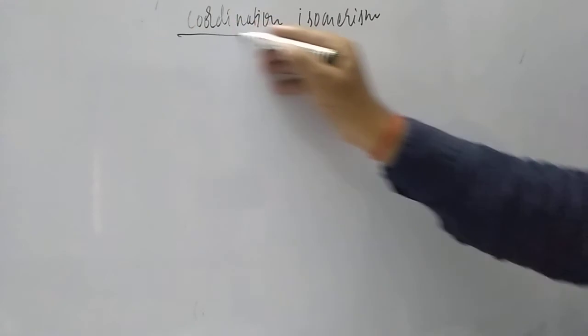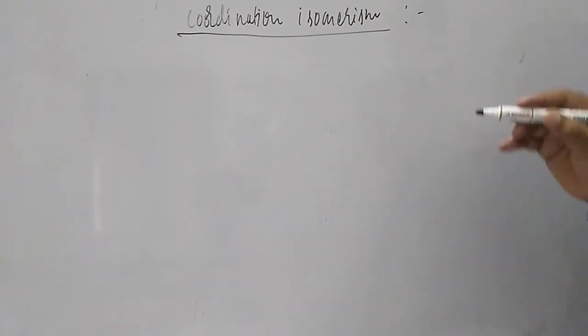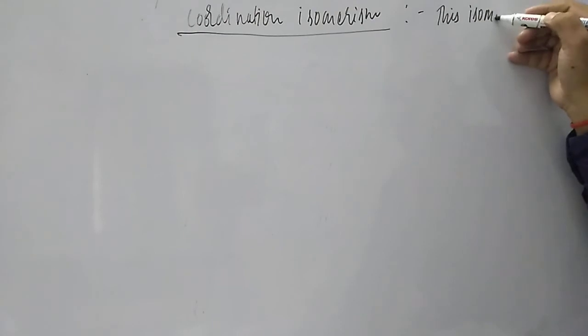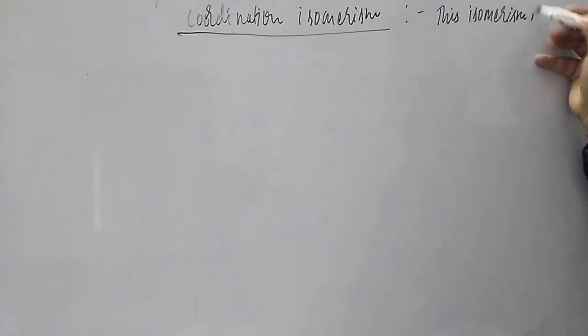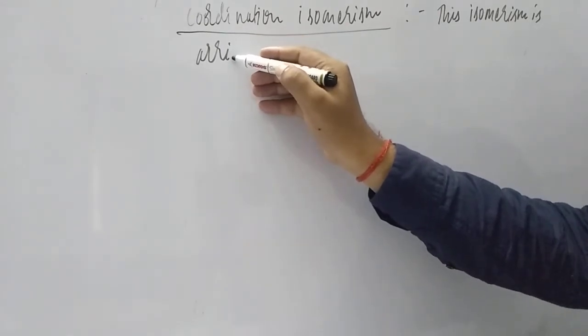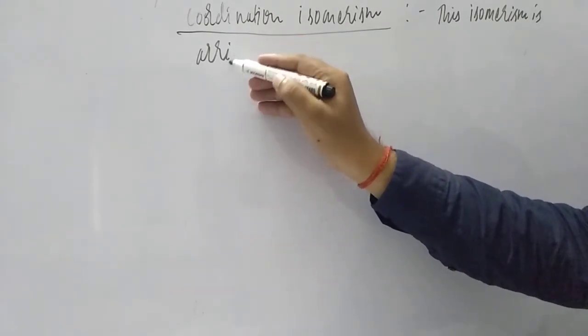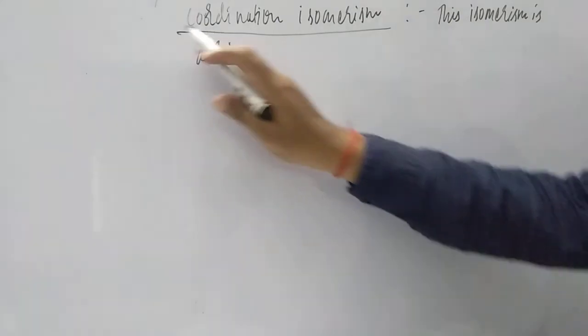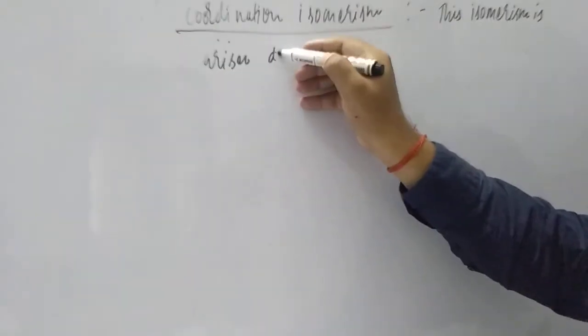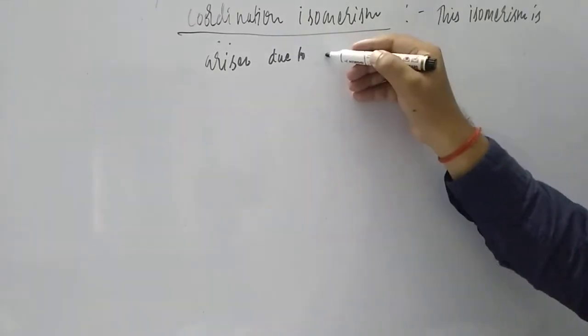When you talk about coordination isomerism, students, this is also a very simple type of isomerism. How does this isomerism arise? It arises due to